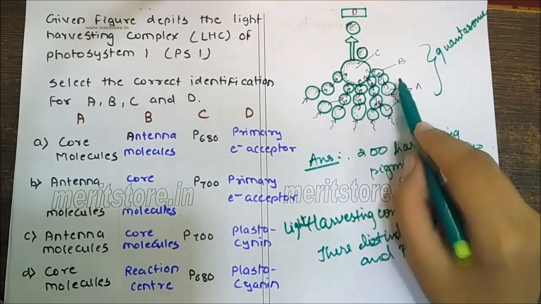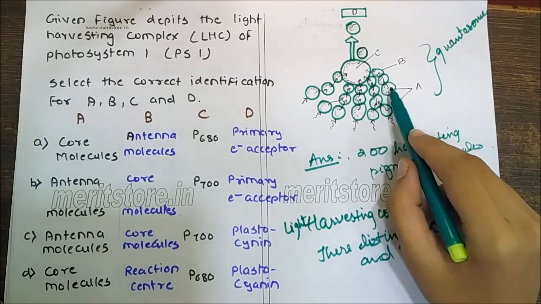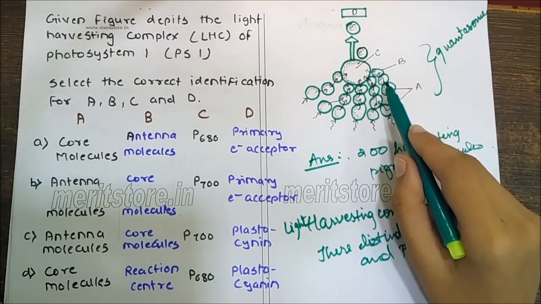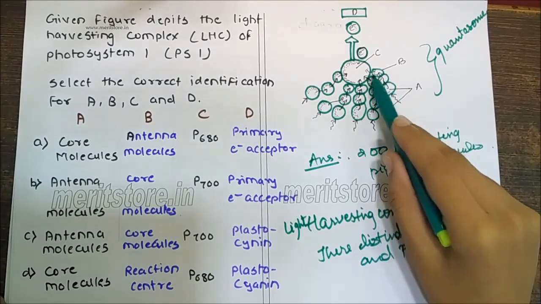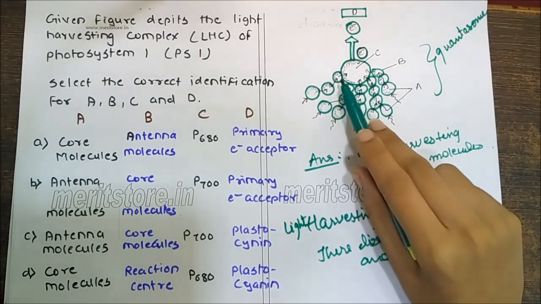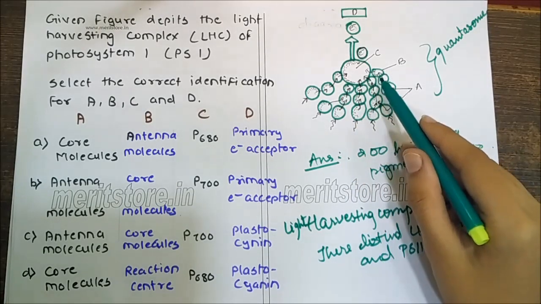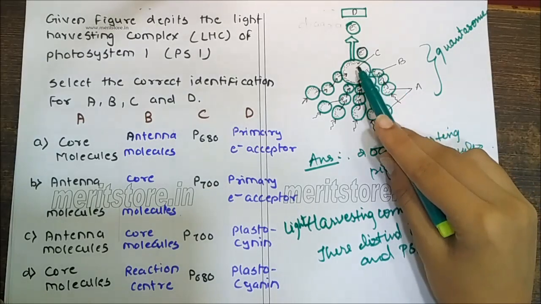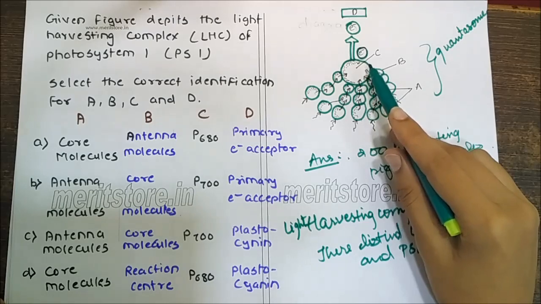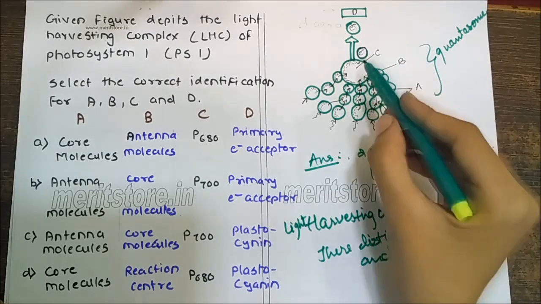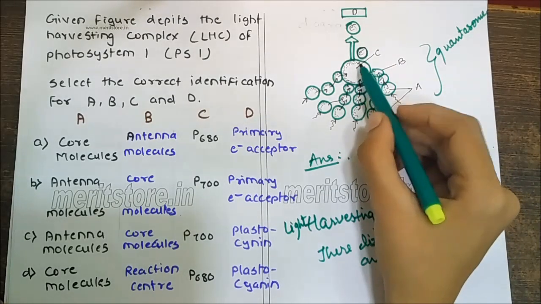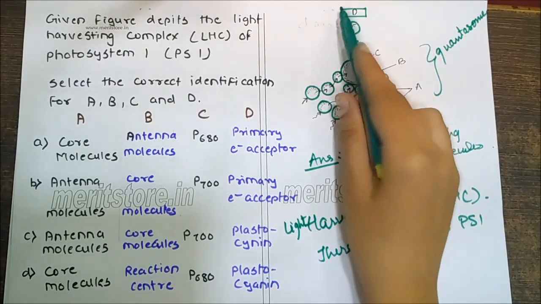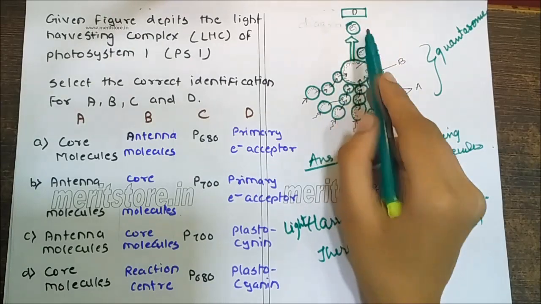On absorption of light, the antenna molecules get excited and hand over their energy to the core molecules by resonance. The energy picked by the core molecules is then supplied to the trap center of the photocenter, and this is further passed on to the plastocyanin.